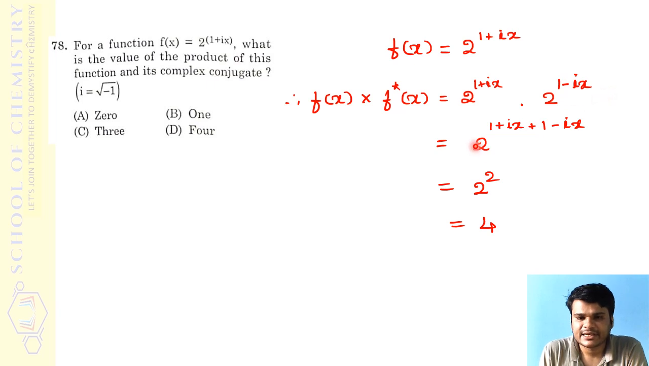Taking the mathematical simplification, it's like a raised to m into a raised to n, which will be a raised to m plus n. So 1 plus ix plus 1 minus ix. Plus ix minus ix can be cancelled. So 2 raised to 1 plus 1, which will be 2 raised to 2, which is nothing but 4. For this also the correct answer was option D itself, which was 4.